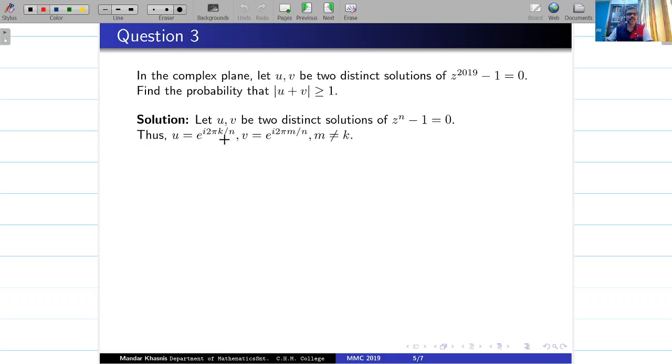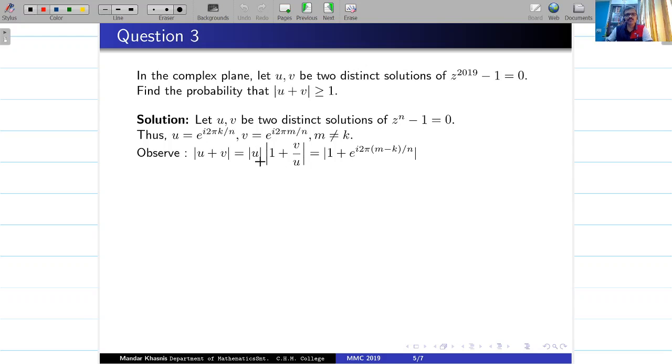U is e raised to i 2 pi k by n, and v is this for some m and k different, because u and v are distinct. And they are between 0 to 2018, 0 less than or equal to m, k less than or equal to 2018. Right, now the key statement is coming, that is mod u plus v can be written as mod u into mod 1 plus v by u. This is the key statement.